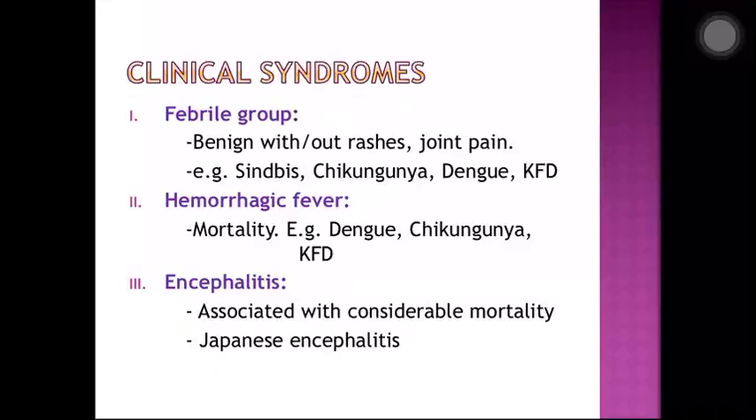Then the third syndrome is the encephalitis group. This is associated with considerable mortality, wherein the CNS is involved and you can see CNS symptoms. An example of the encephalitis group is Japanese encephalitis, what we normally call JE.